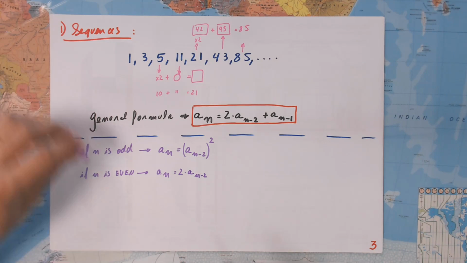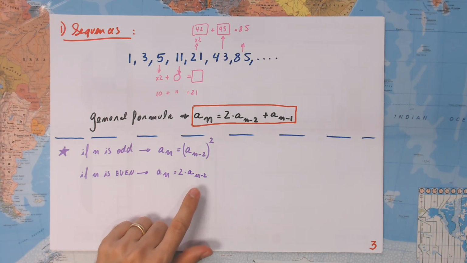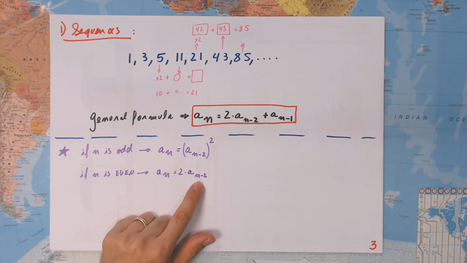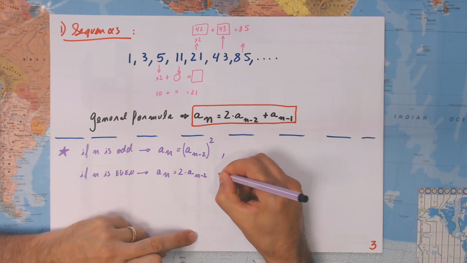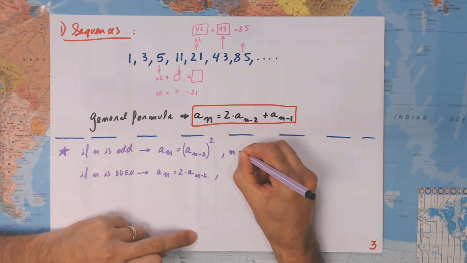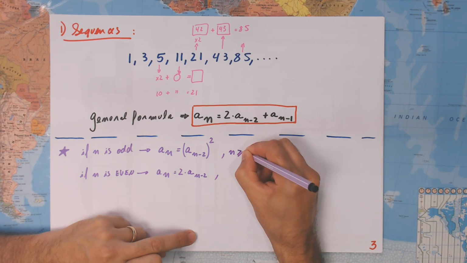But of course notice we can't get a 0, right? It must be a 1 at least, the first term. Therefore n must be bigger or equal than 3.